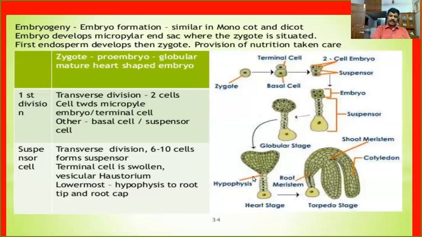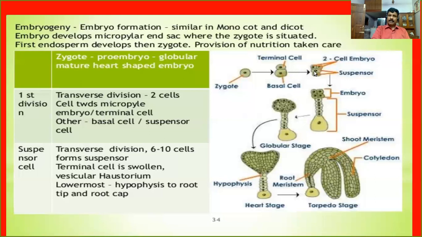This hypophysis later develops into the radicle of the embryo. You are very familiar: on germination of the seed, that radicle is converted into the root system. So we have discussed the developments that occur in the basal cell.